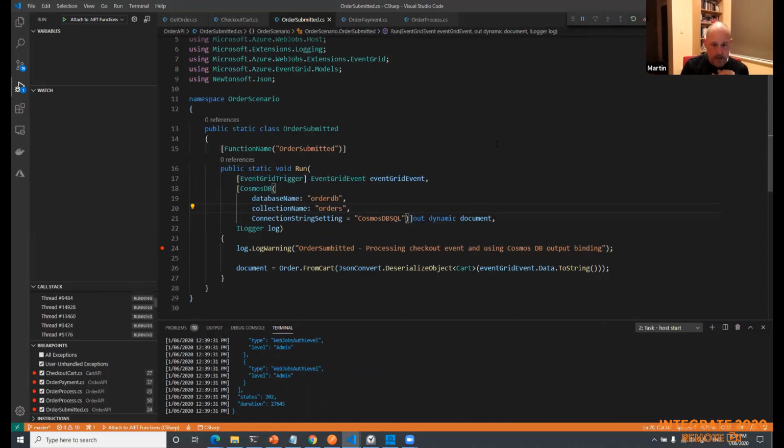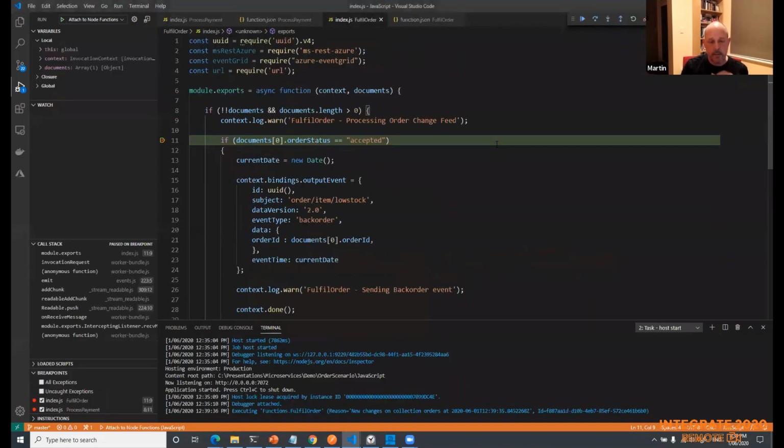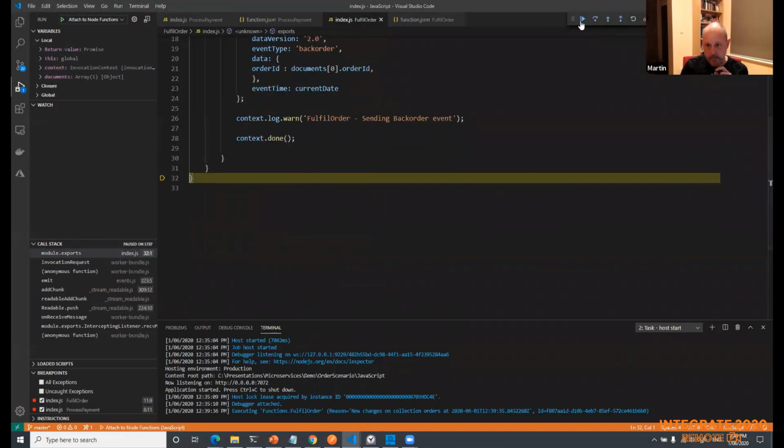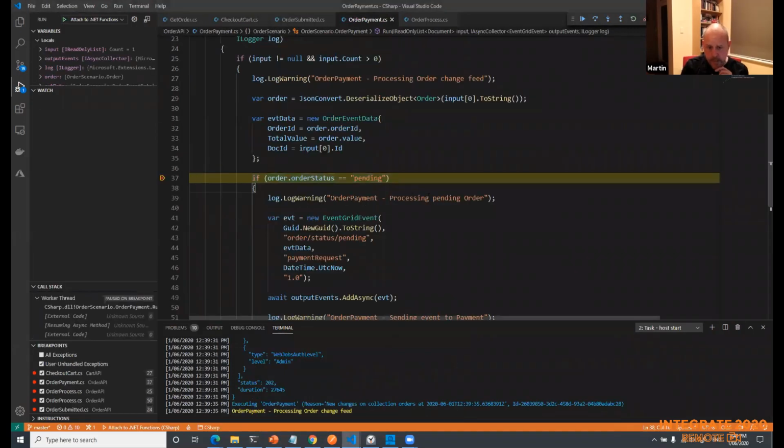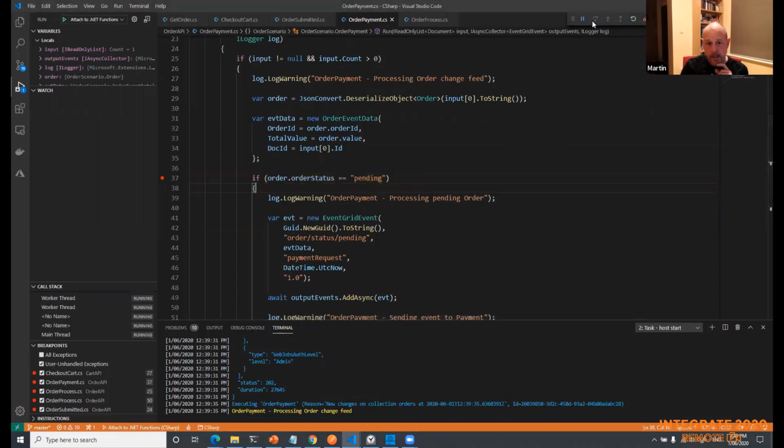Now, what do we know about when we insert a record into Cosmos DB? We know that it creates a change feed record. So I've got two functions here. One is in JavaScript. So you'll notice that I'm saying if order status is accepted, which in this case it's not, the order status is pending, and we'll see this in a minute. Now, of course, I could have added a filter to this event grid to take this out, but I decided not to. But if we go through this, you'll see that it doesn't actually run. And then if we go back to this one here, because it's pending, you'll see it does run.